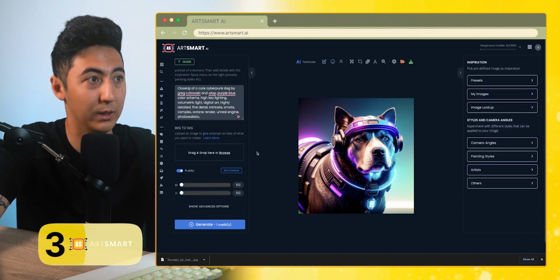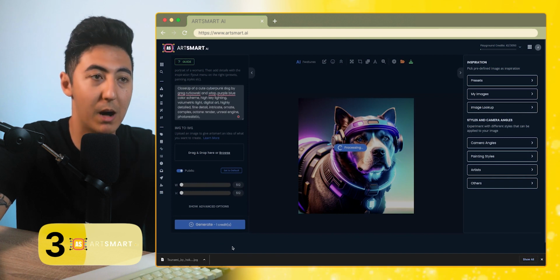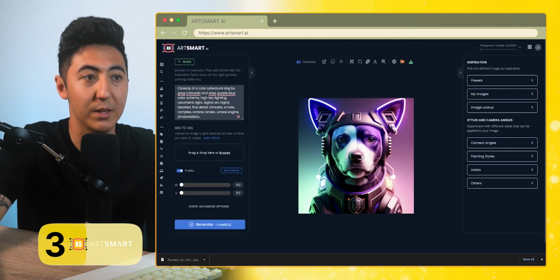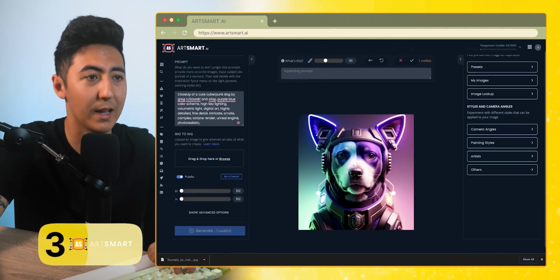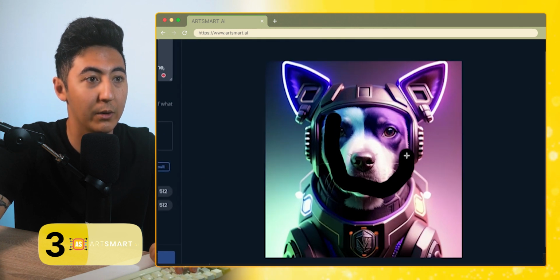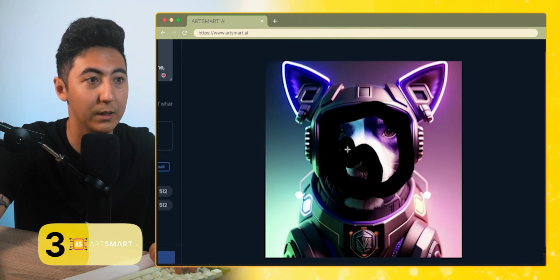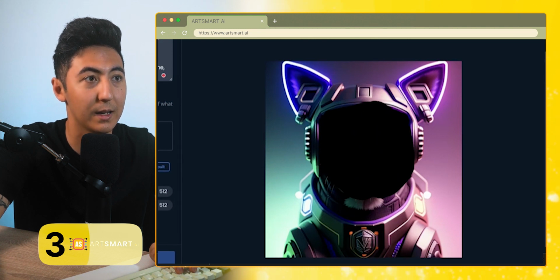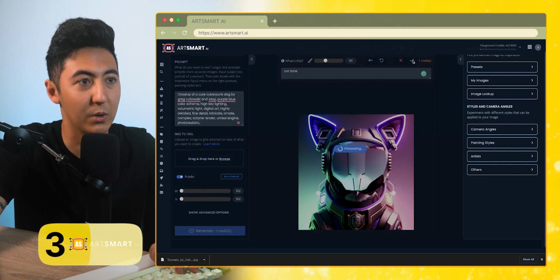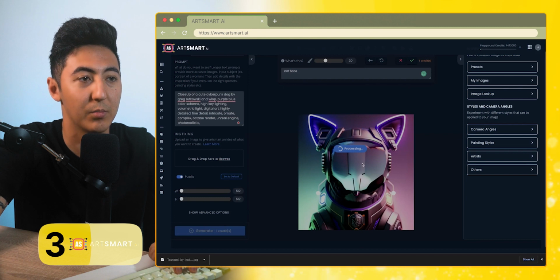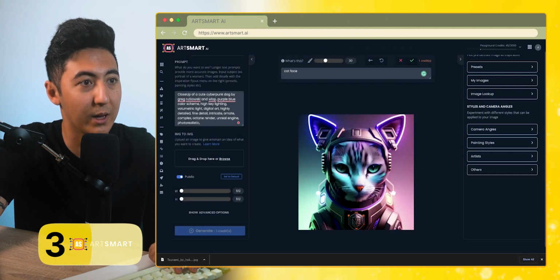One of the things that I really love about this tool is the ability to modify the image. So for example, we have this image of a dog wearing this cyberpunk suit. And if I wanted to, let's say, have a cat instead, what I'm going to do is just circle around the dog part, and we are going to put a cat instead. So as you can see, it's trying to come up with a new image just for the section. I didn't really like how it came out. I'm just going to try again, see if it can come up with something to replace that dog face. And just like that, now we have a cat instead of the dog. Maybe I wanted to change the ears. I'll go here, change out the ears. We're going to do cat ears. And just like that, now we have cat ears.